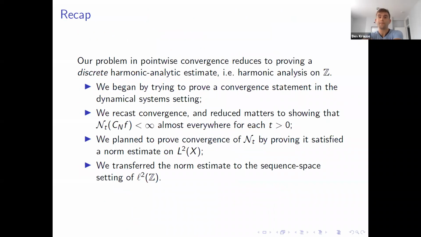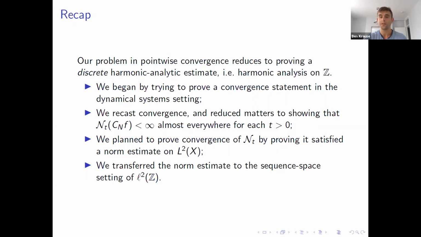So just to recap, we started with a problem about pointwise convergence, and we've reduced it to proving an estimate really in discrete harmonic analysis. We've taken a problem in ergodic theory and turned it into proving an estimate for sequence valued functions. So here's how we did it. We started by trying to prove a convergence statement in the dynamical system setting.